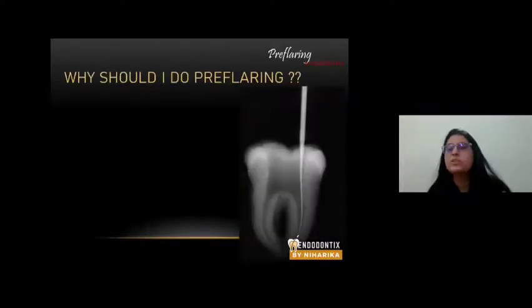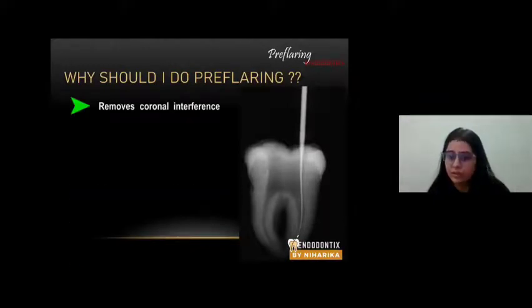So why should I do pre-flaring? I am again repeating the same procedure. It helps to remove the coronal interferences, which in turn will reduce file separation inside the canal. It reduces the working length changes.